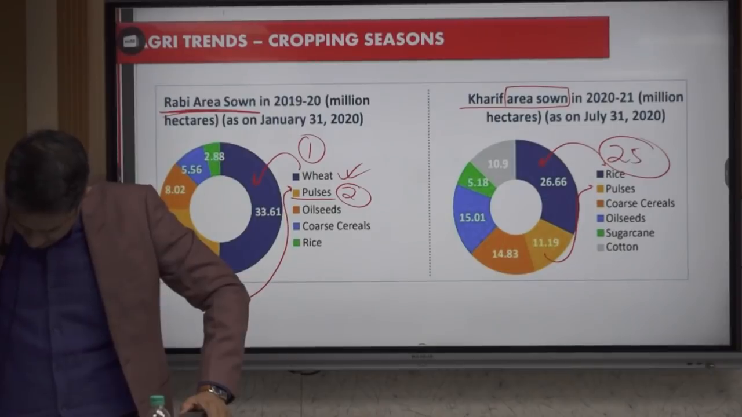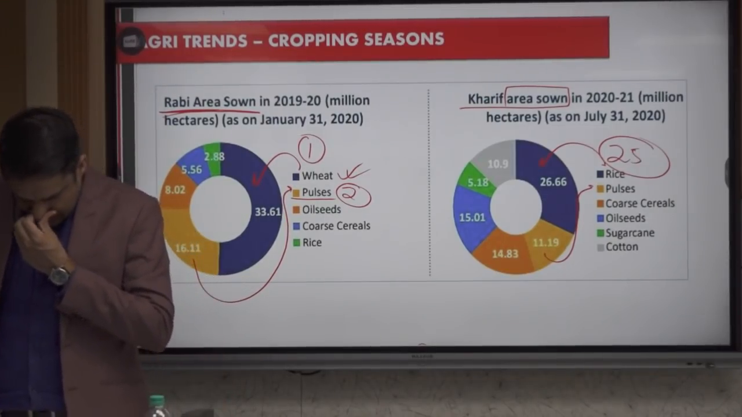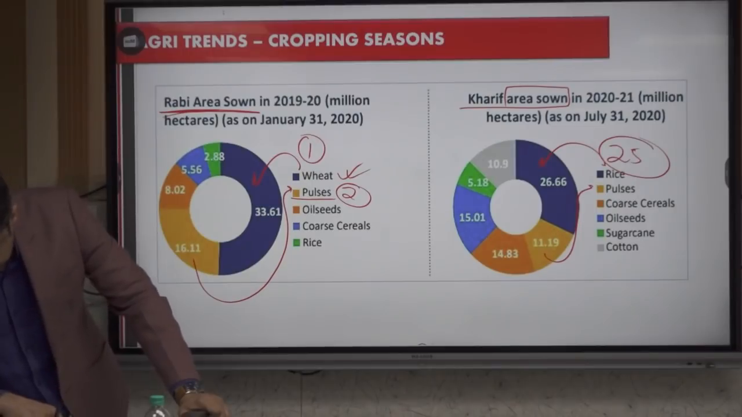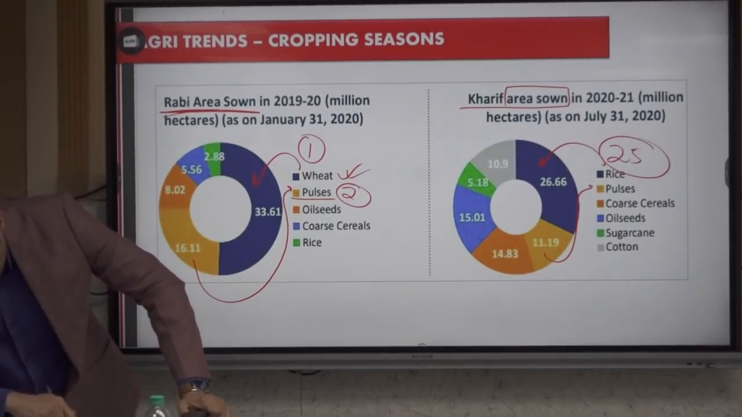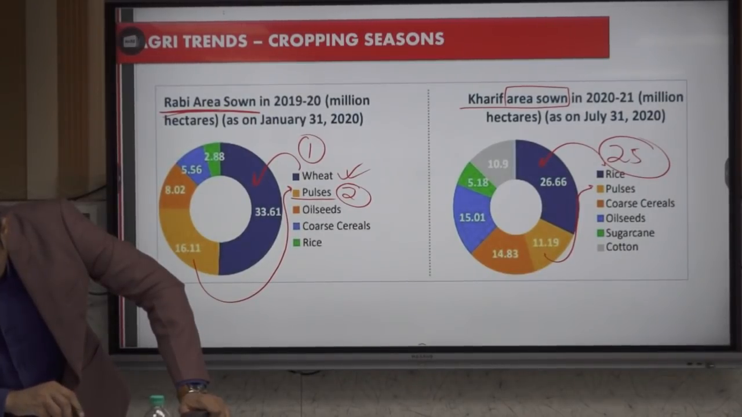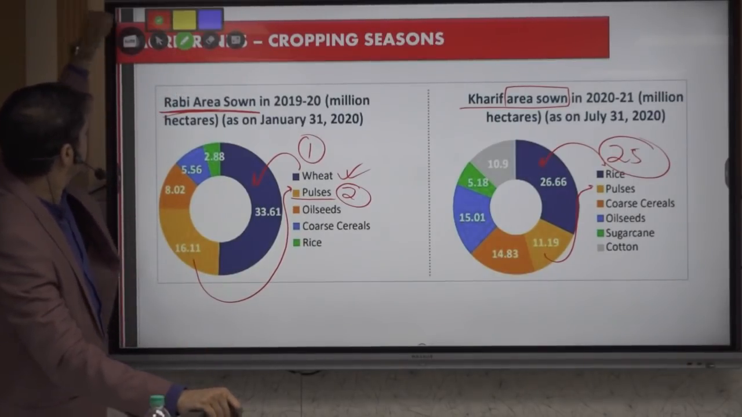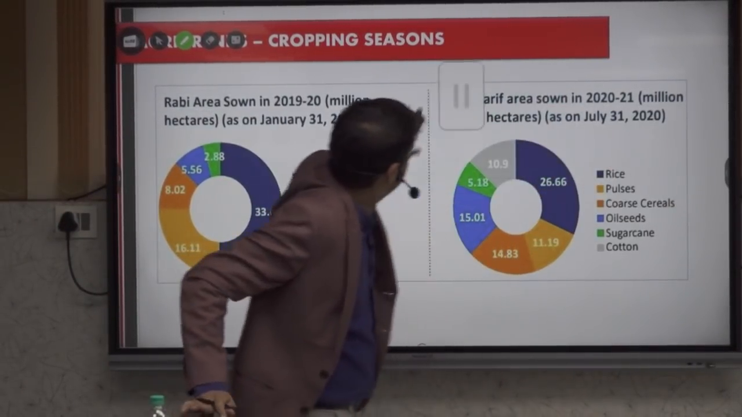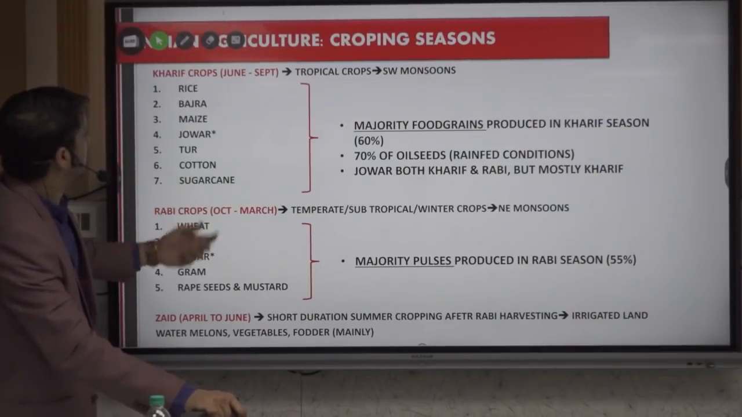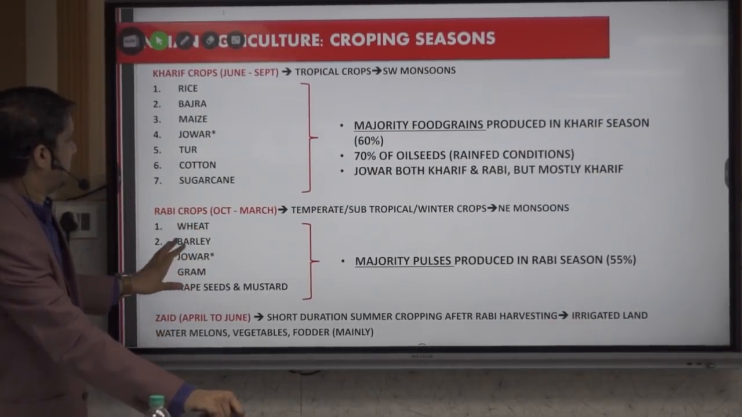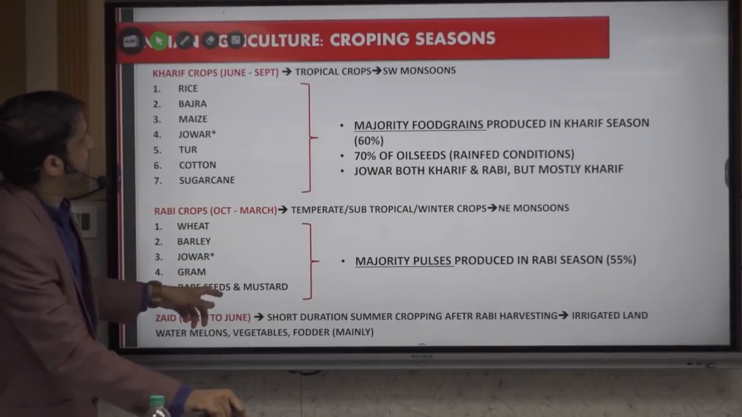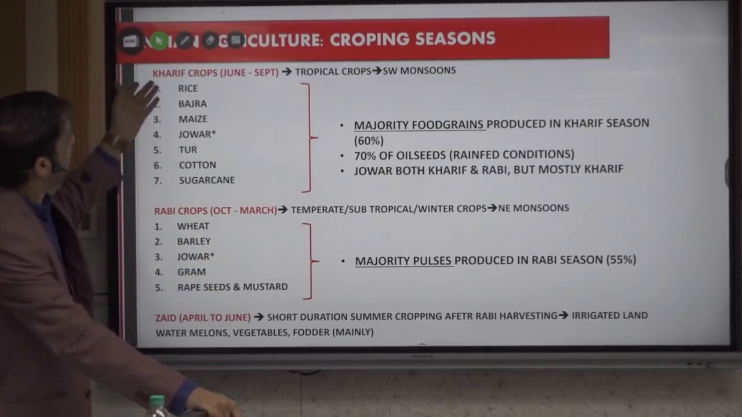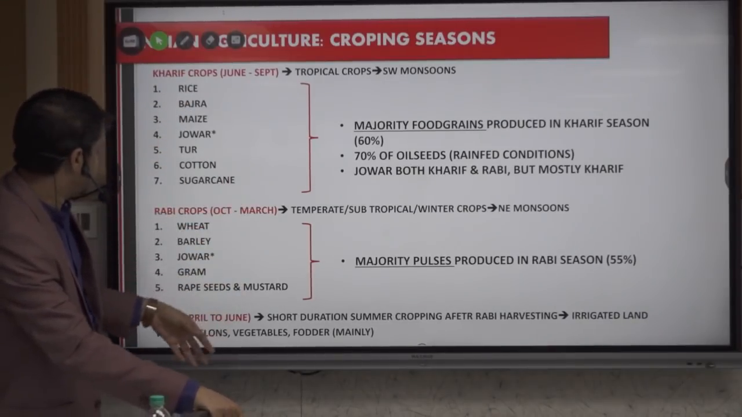In 2019-20, exception was there. Rabi was more than Kharif. In 2019-20, Rabi was more than Kharif. ये हो गया, राइट? खरीफ ट्रॉपिकल क्रॉप्स आर देयर, रबी टेम्परेट सब ट्रॉपिकल इज देयर.